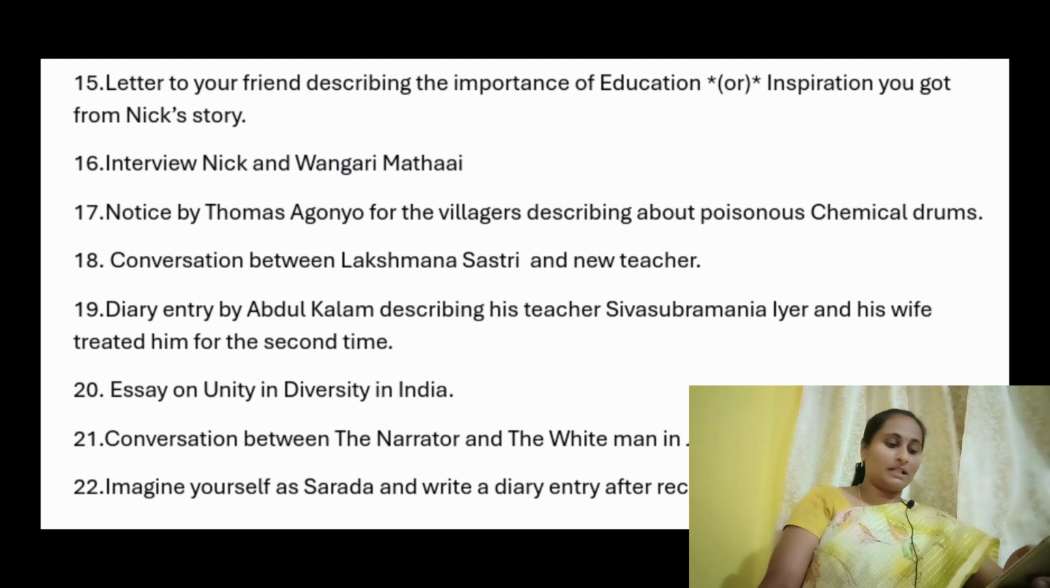Next, imagine yourself as Sharda and write a diary entry after recollecting her name. So what is my name? The 8th unit C reading lesson. From that, after recollecting her name, at first she will forget her name, right? So after recollecting, how she felt, you have to write in the form of a diary entry in the name of Sharada. Okay, these are the important discourses that may come for 10th class public examinations.